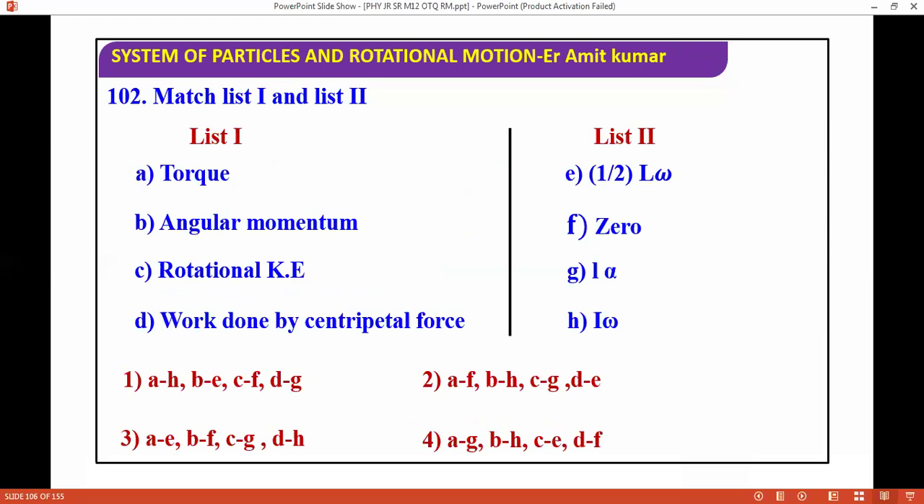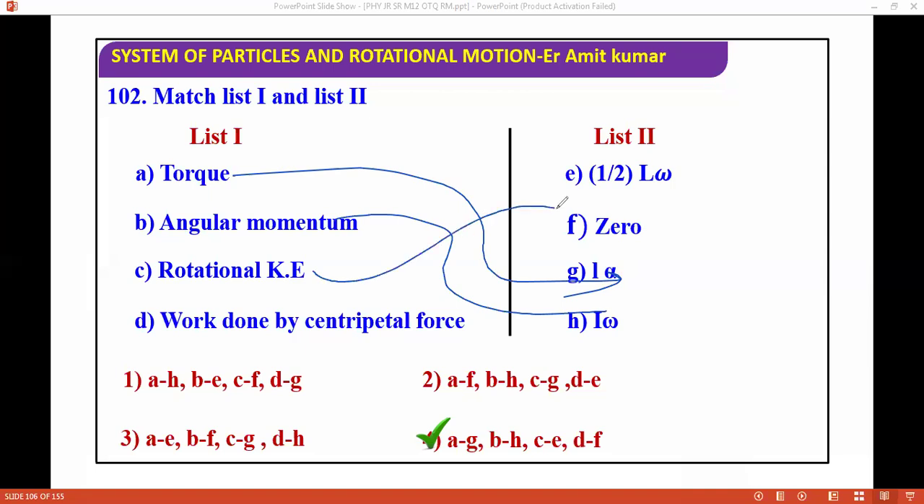So the correct answer is going to be what? For this question, the correct answer is the fourth one. Why? Torque is what? Tau is I into alpha, no problem. Angular momentum L is I omega, no problem. Now rotational kinetic energy, what is it? You can say 1 by 2 L into omega.